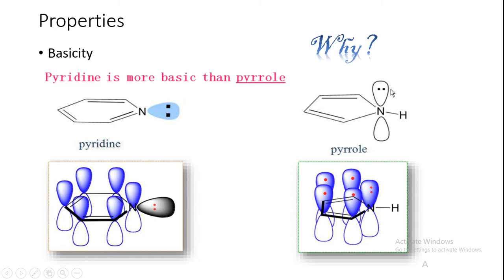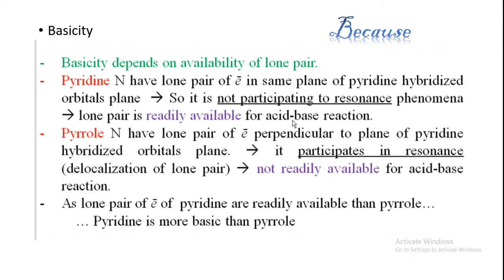So pyrrole does not act as a good base, while pyridine is more basic. This is the reason, so remember: as the lone pair of electrons of pyridine is more readily available than that of pyrrole, pyridine is more basic than pyrrole.